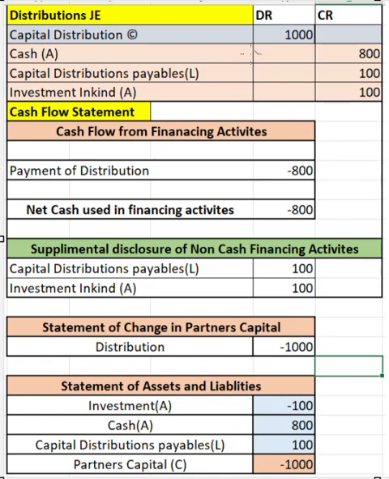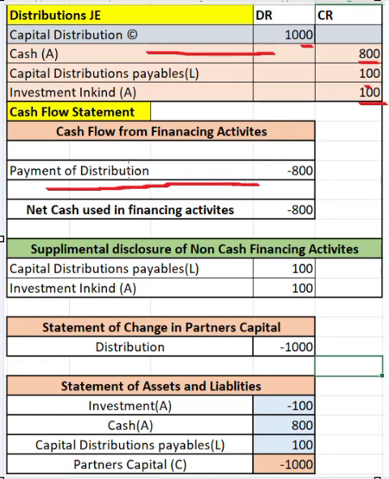So this is the journal entry. Your capital distribution account will be debited for 1000, your cash account will be credited for 800, your capital distribution payables will be credited for 100, and your investment in kind will be credited for 100. If you see these two transactions, your capital distribution payables and investment in kind, they do not have any cash impact. So these things are not shown in the cash flow statement, and only the cash impacting transactions are shown in the cash flow statement.